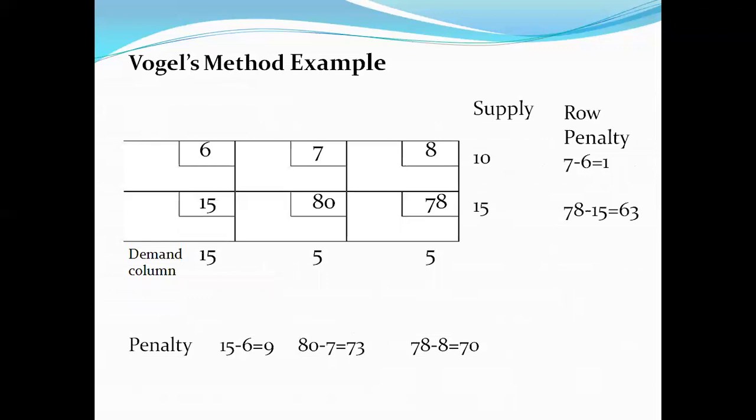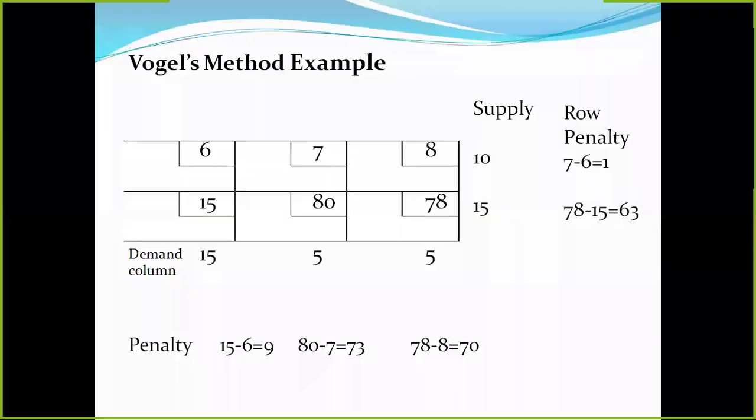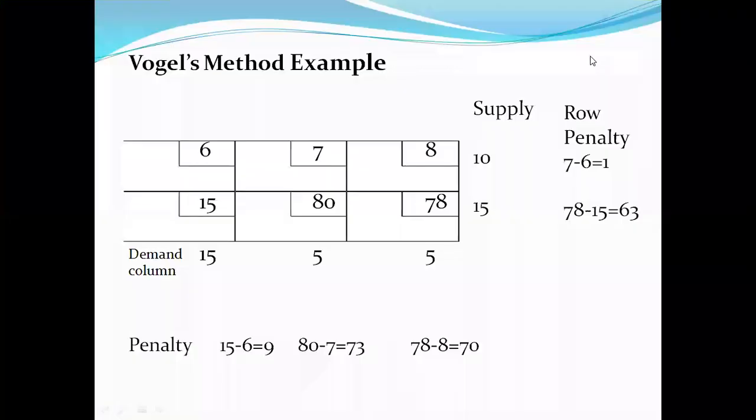We'll be looking at this Vogel method as an example, in the case of a similar kind of problem, or the same problem as here. Looking at the problem, we have supply constraints of 10 and 15 for row 1 and row 2. Row 1 is equated to 10 of supply, and row 2 is 15 of supply.